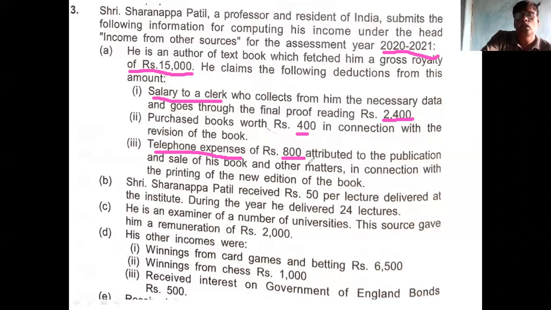So what is the total expense connected with the royalty, writing the book? Can anyone tell me what the total expense is? Total expense connected with writing the book. 3,600. What is the gross income from royalty?